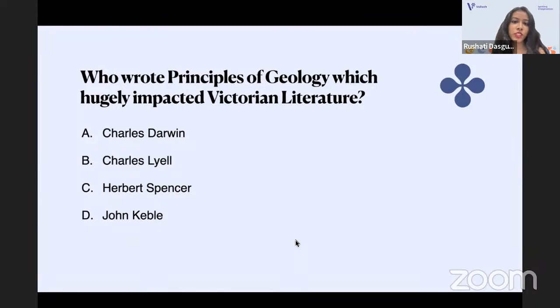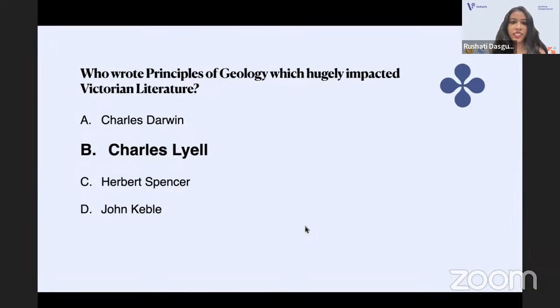Who wrote Principles of Geology, which hugely impacted Victorian literature? Is it Charles Darwin? Is it Charles Lyell? Is it Herbert Spencer? Or is it John Keble? And the correct answer is Charles Lyell. Yeah, he is a geologist. He influenced Charles Darwin and Tennyson. Many writers of the Victorian period wrote about evolution, and Charles Darwin published Origin of Species in 1859. So Charles Lyell is associated with all that. They have asked this question in NET also earlier.